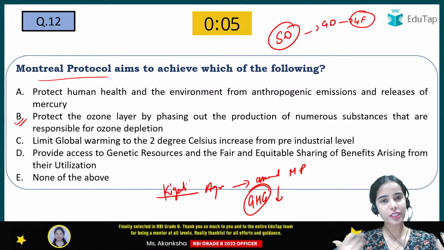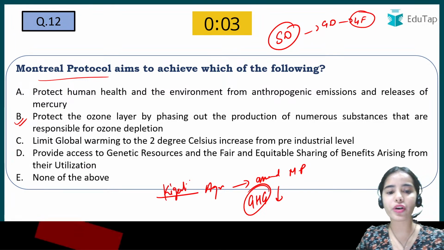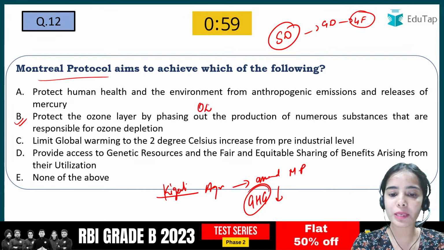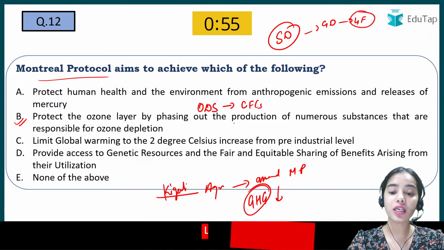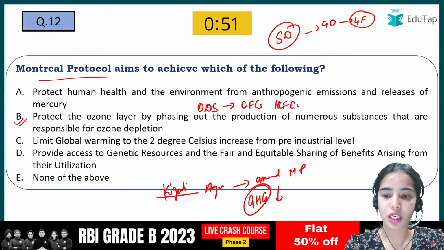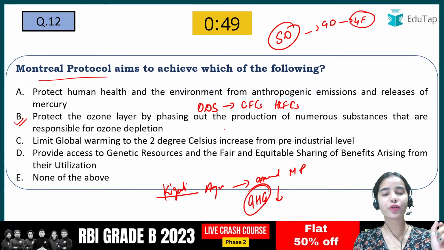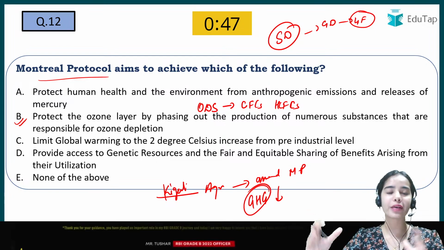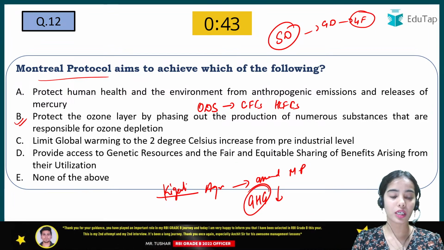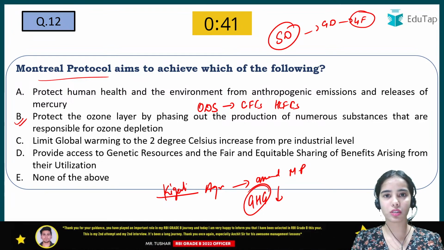So first of all, let's talk about the Montreal Protocol. The Montreal Protocol was signed to protect the ozone layer from ozone depleting substances such as chlorofluorocarbons that were released in the air. The chlorofluorocarbons and the hydrochlorofluorocarbons were released in the atmosphere and depleted the ozone layer, which was harmful for human beings and living beings.